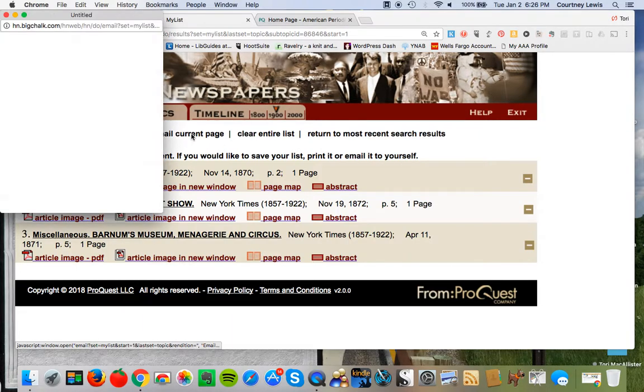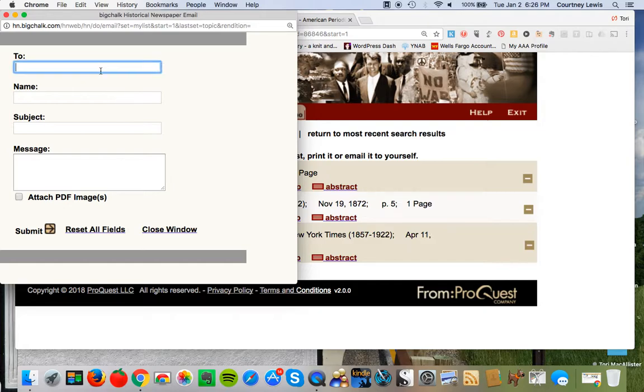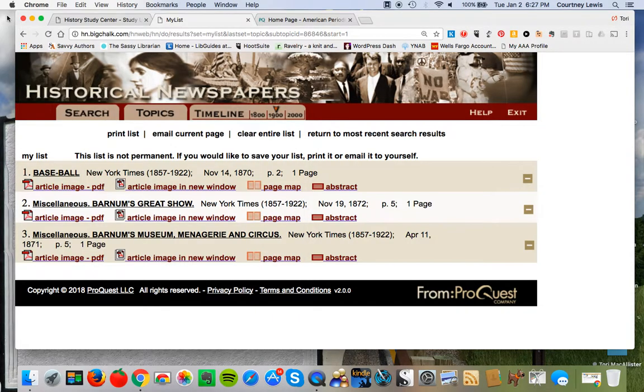And when you're ready, you can simply click on email the current page and just type in your email address, your name, the subject, and click attach PDF images and hit submit. And it just sends you all the articles as PDFs, which you can then easily save into your Google Drive, because I'm guessing you're probably going to have a folder for your paper anyway.